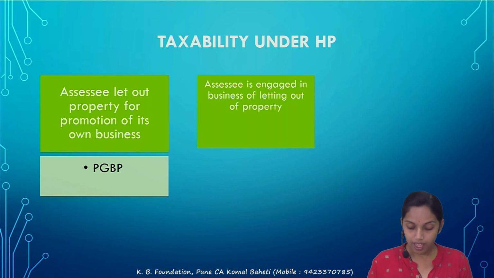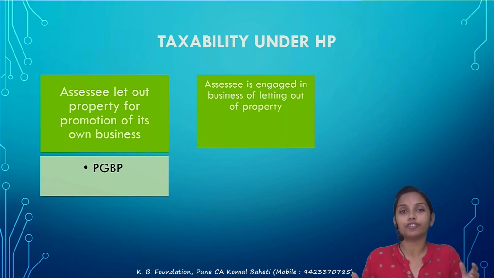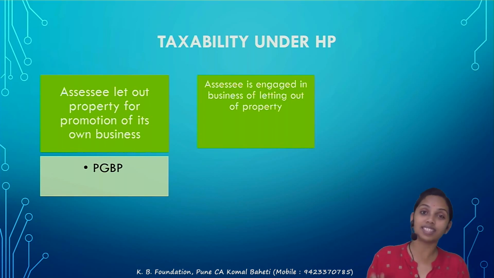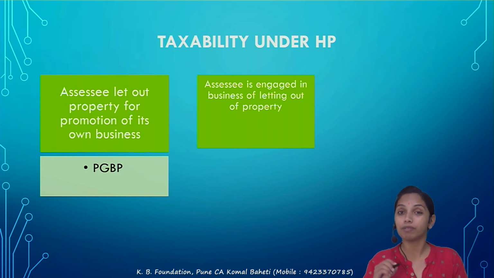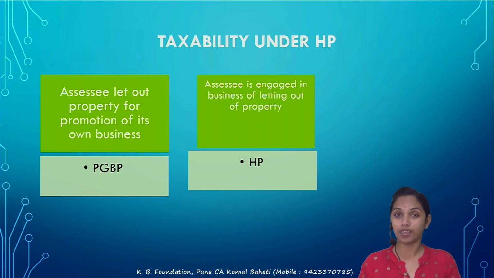Second, the assessee is engaged in the business of letting out of property. His business is letting out of property. But in that property, he is not carrying out his own business. Correct. So the income is to be taxed under the HP.